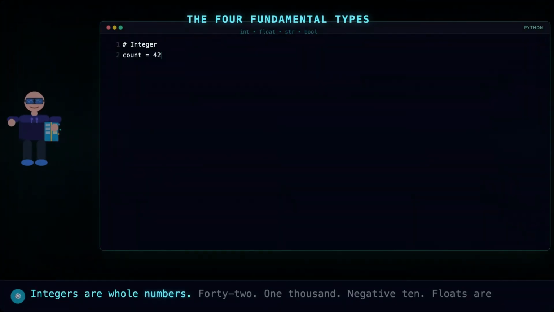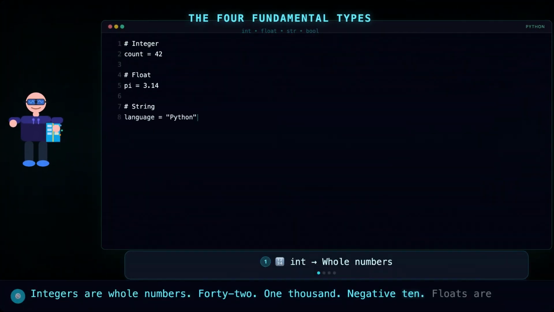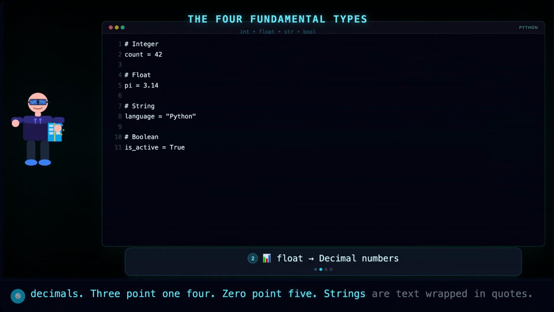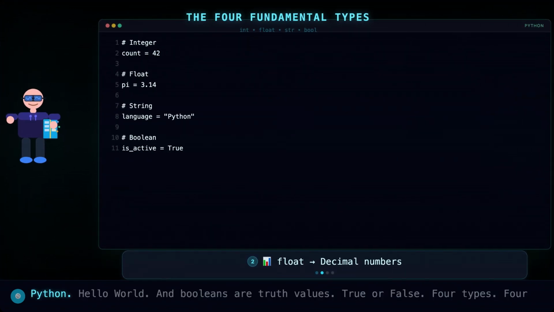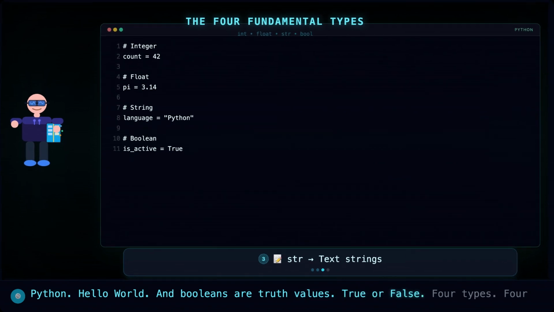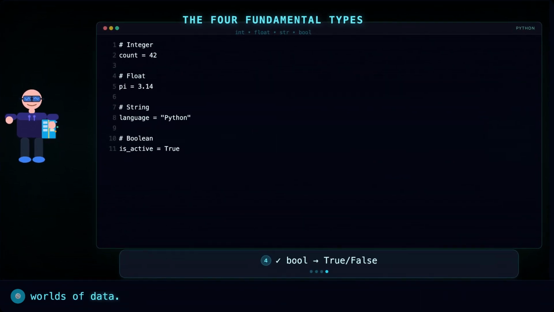Integers are whole numbers. 42, 1000, -10. Floats are decimals. 3.14, 0.5. Strings are text wrapped in quotes. "Python", "hello world". And booleans are truth values. True or false. Four types. Four worlds of data.